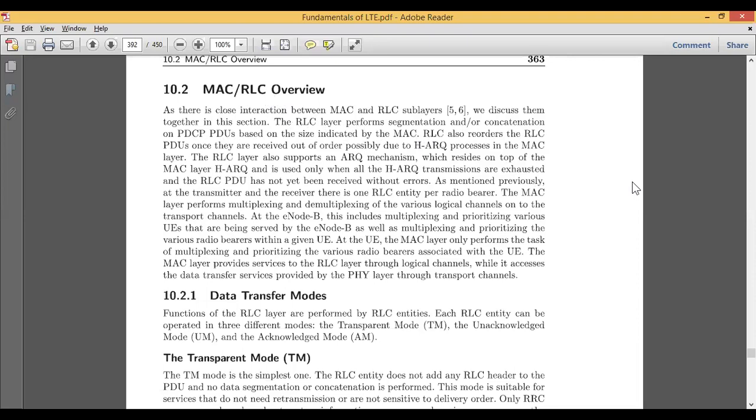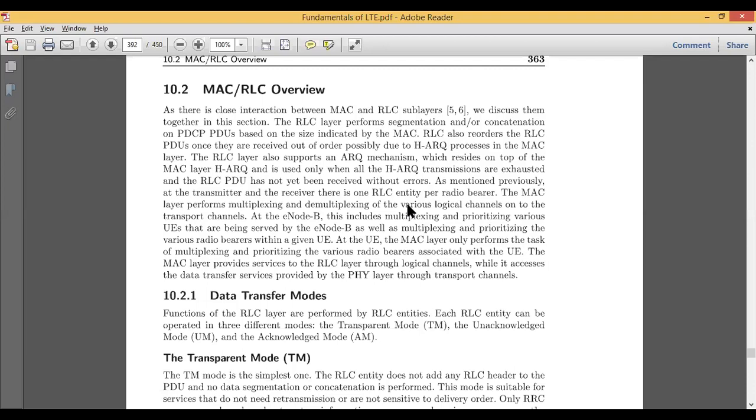The very first operation of the MAC or the RLC here is performing segmentation. Segmentation is nothing but, if you have 10 blocks, these 10 blocks are divided into different single blocks. In the sense, breaking of the code or breaking of the data sequence into separate parts is called segmentation.